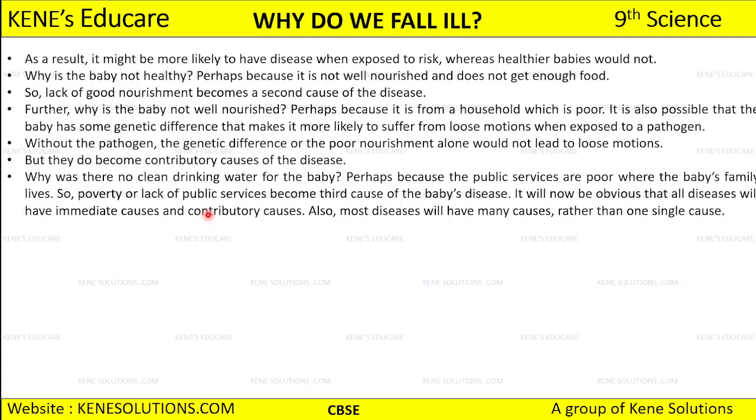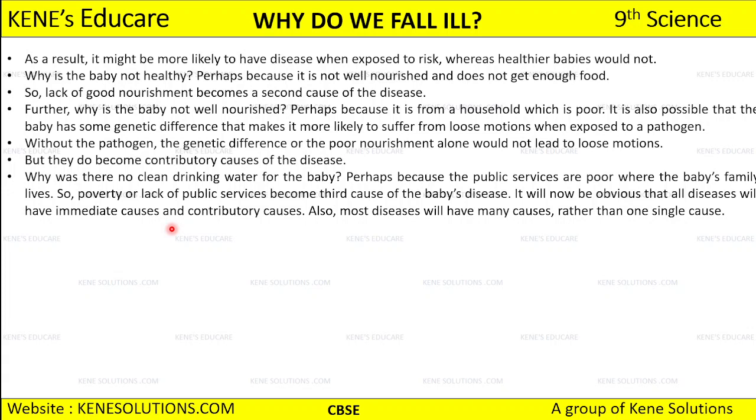Okay, and now it will be obvious that all diseases will have an immediate cause and contributory causes. So from whatever we have studied, we can say at the end, it is very much obvious that all the diseases are going to have an immediate cause, as well as contributory causes, right? So most diseases will have many causes rather than a single cause. It is not like there is only a single cause for getting any disease. There are going to be many different causes involved in getting you a disease, and when you study diseases in detail, you will come to know that.